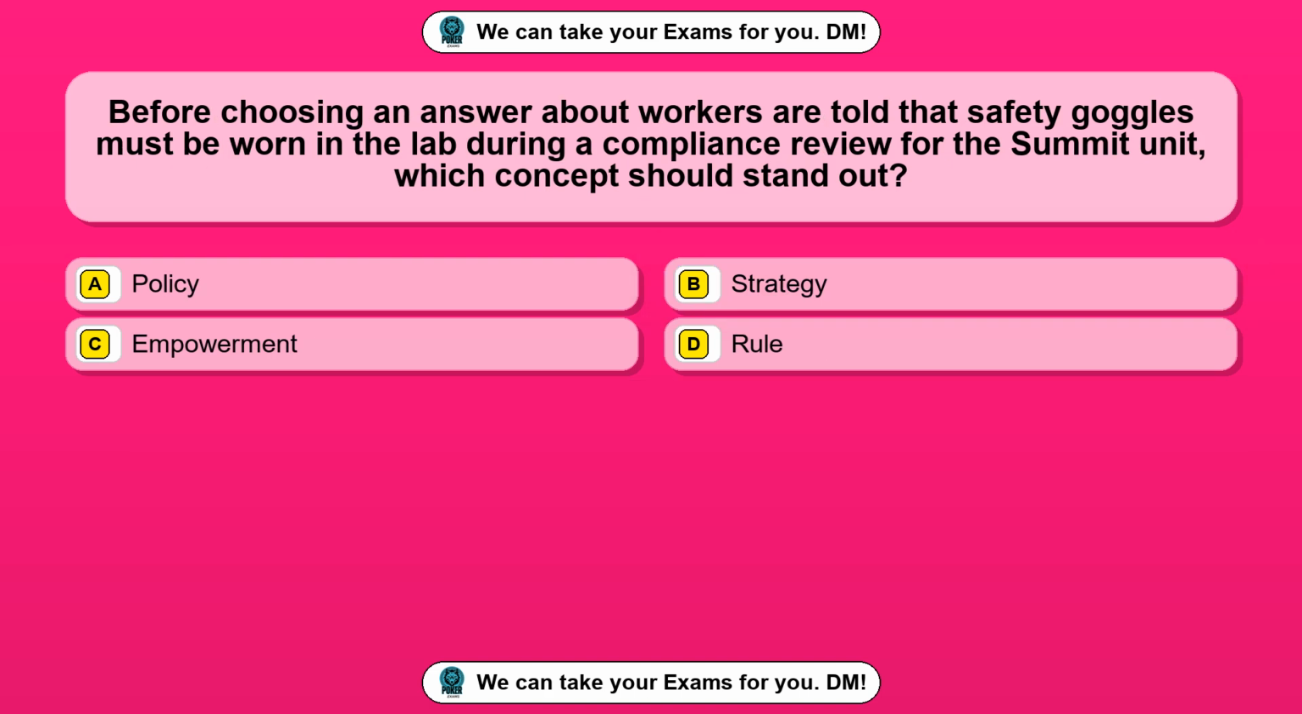Question 26. Before choosing an answer about workers who are told that safety goggles must be worn in the lab during a compliance review for the summit unit, which concept should stand out? Option A, policy. Option B, strategy. Option C, empowerment.